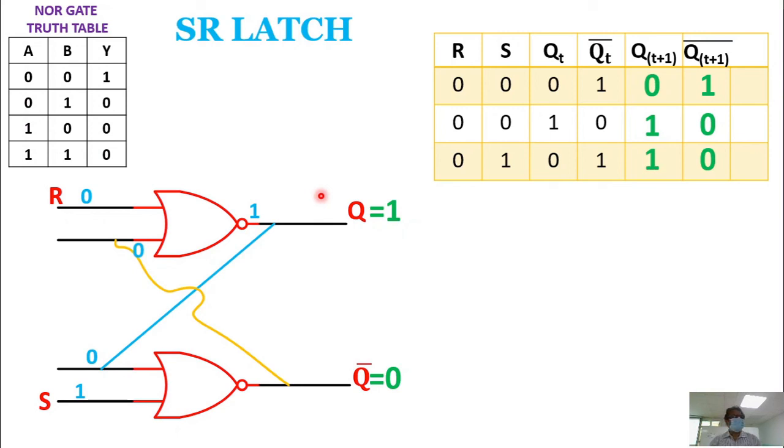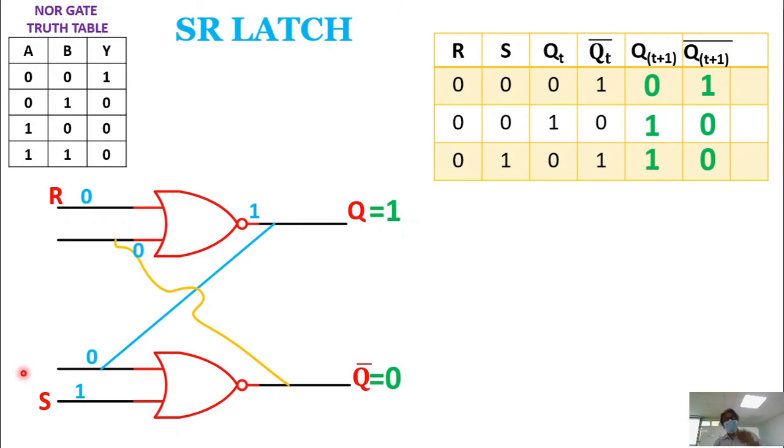Whenever you give 1 to R and S, you are trying to set and reset this Q. Have you understood this? That's why this input is called reset, and this input is called set. And it is called an SR latch. These inputs will set and reset the output and also latch it.